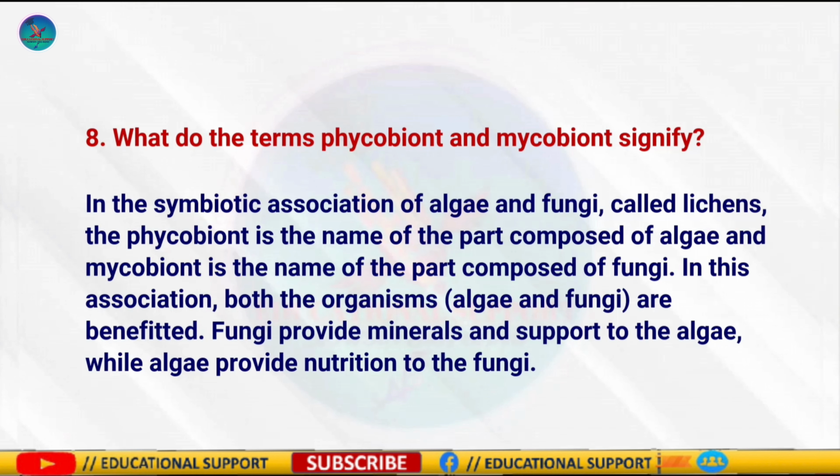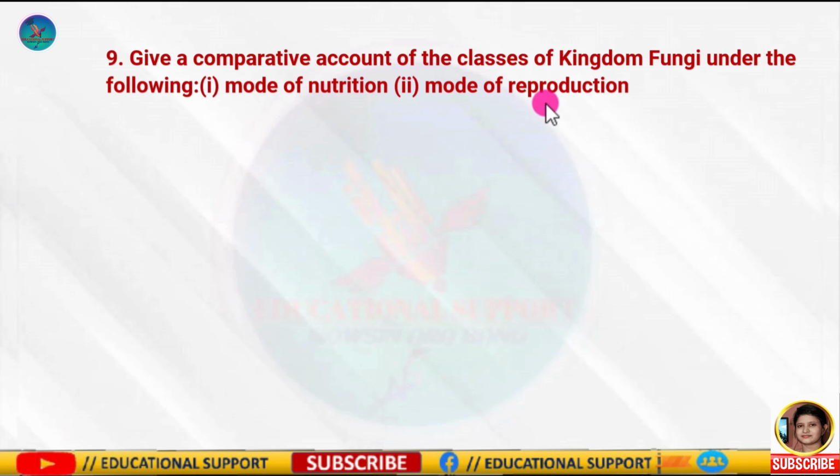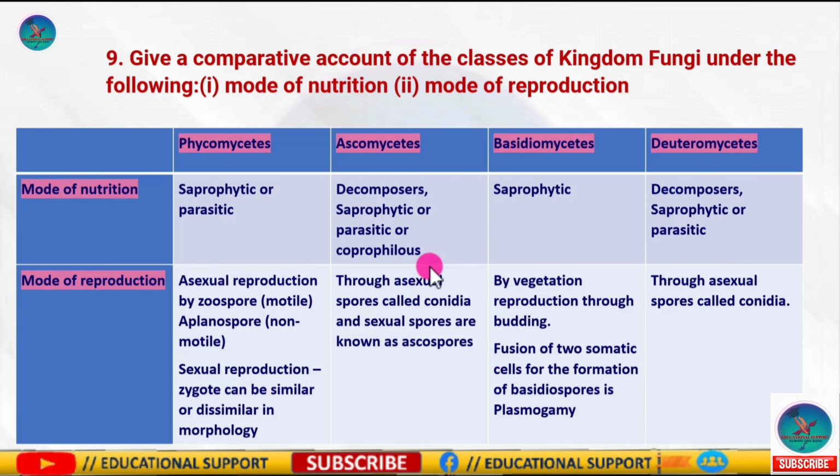Question number 9 is, give a comparative account of the classes of kingdom fungi under the following: mode of nutrition and mode of reproduction. So here is the answer. In the case of Phycomycetes, the mode of nutrition is saprophytic or parasitic. In the case of Ascomycetes, it is decomposer, saprophytic, parasitic or coprophilous. In the case of Basidiomycetes, it is saprophytic. And in the case of Deuteromycetes, the mode of nutrition is decomposer, saprophytic or parasitic.